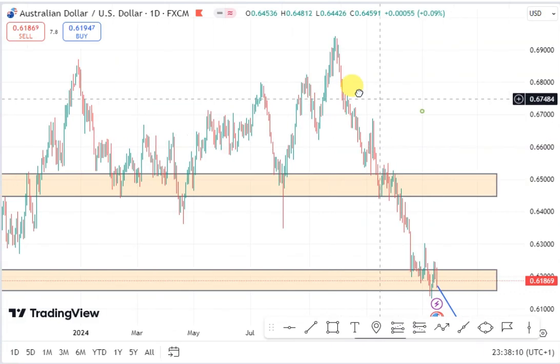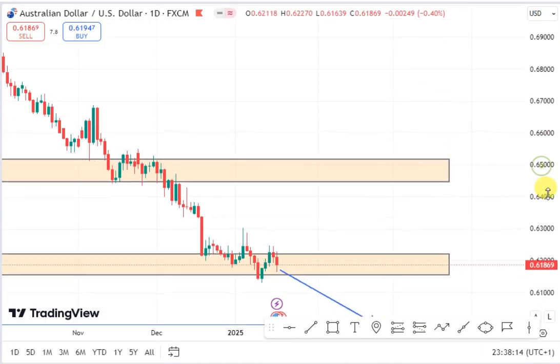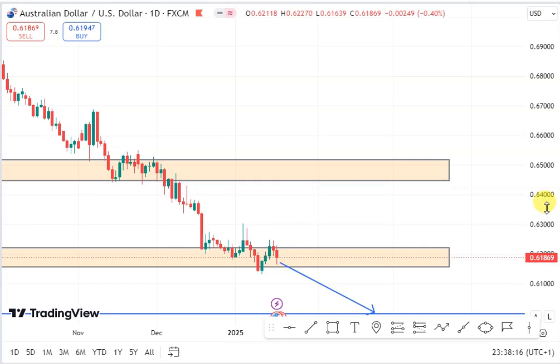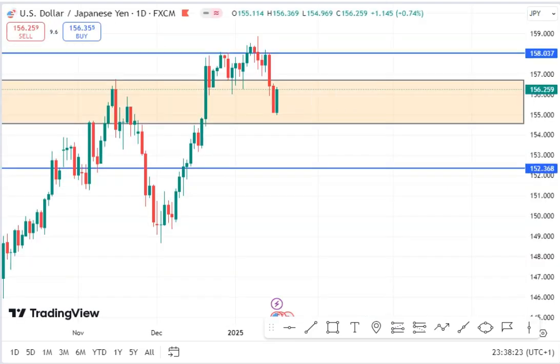So Australia USD on my daily chart still remains on the downside. So look out for selling opportunity for the Australia USD. So let's look at our next pair, which is the USDJPY.